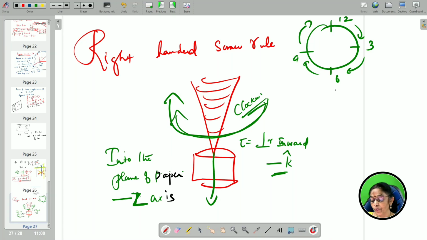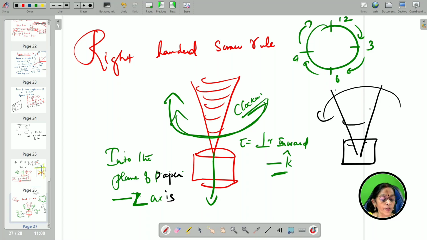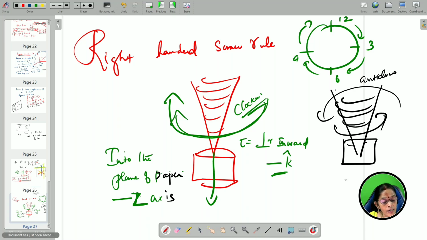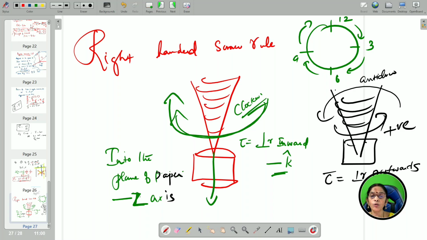But at the same time, if it is going to be turned in the anti-clockwise direction, then what happens? Now only I have shown you, right? It is rotated in the anti-clockwise direction. What is happening? Is it coming outwards? Yes, that is taken as positive. So the anti-clockwise direction you take as positive. So torque is perpendicular outwards. So hope you understand how to find out the direction of the torque.